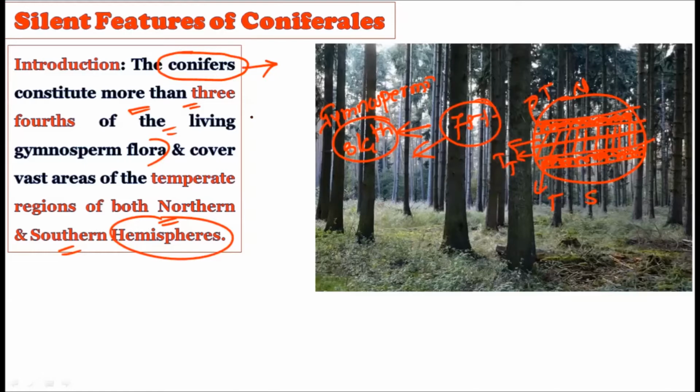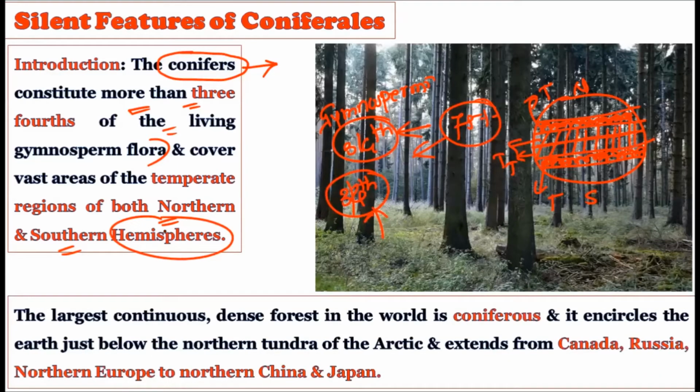Actually, you can easily observe coniferous forests around the world, because they show great uniformity. The trees stand one after another, forming a very dense forest, and they generally show a pyramidal structure, which is why they look very beautiful. When plants stand very tall, forming a pyramidal structure and a very unique forest, these forests are attributed to conifers. So what are conifers? Conifers are the group of gymnosperms making up three-fourths of the total species present in the gymnosperms, and they are largely found in the temperate region. So habitat-wise, they like to grow in the temperate region.